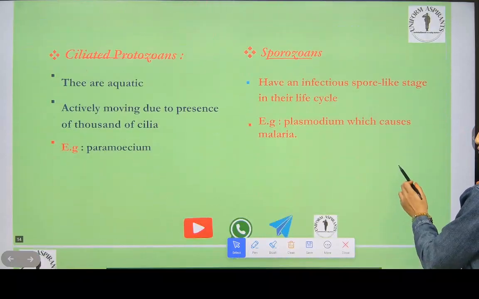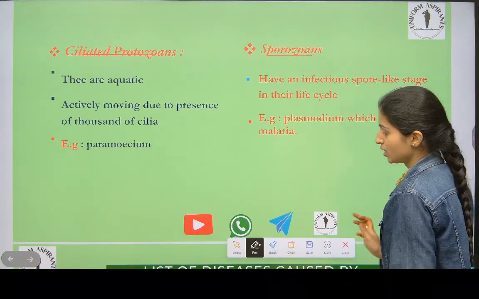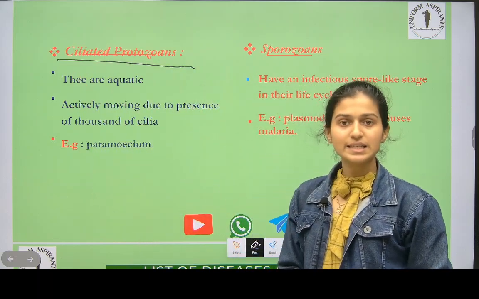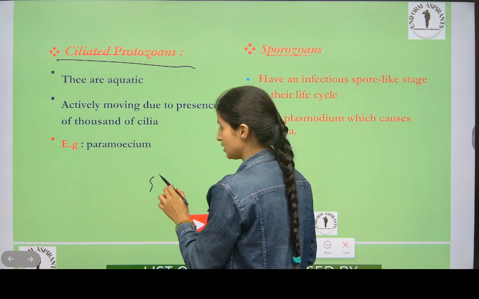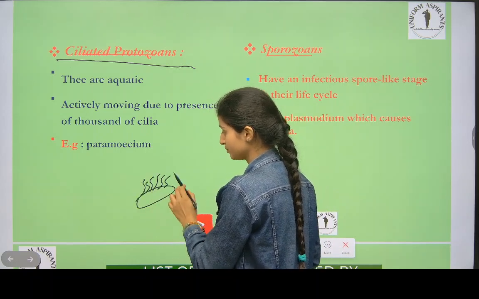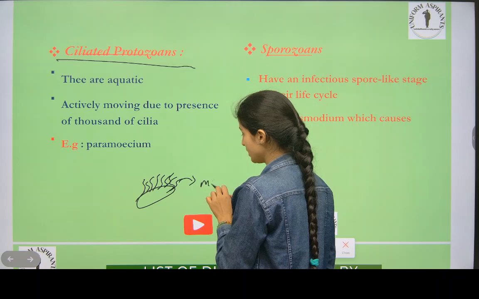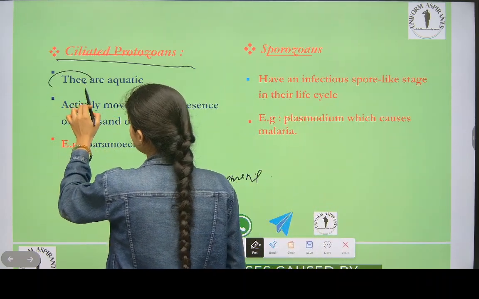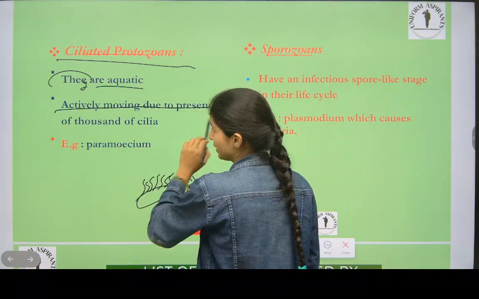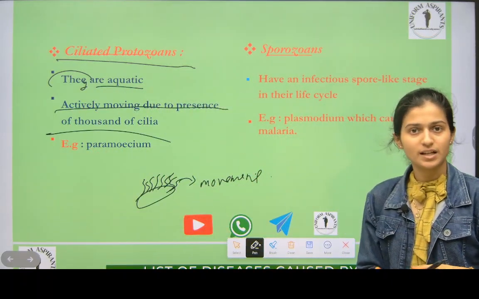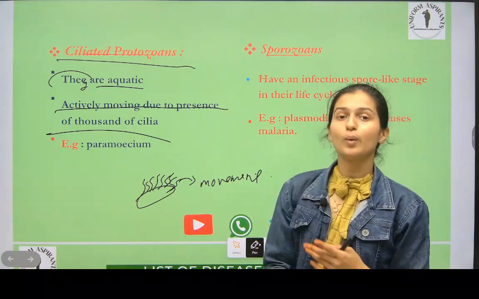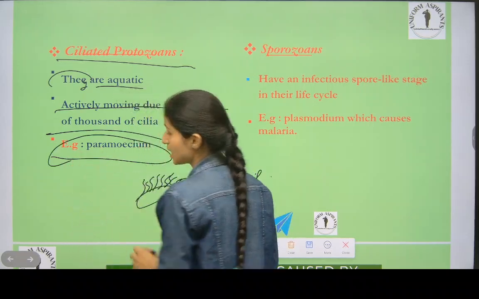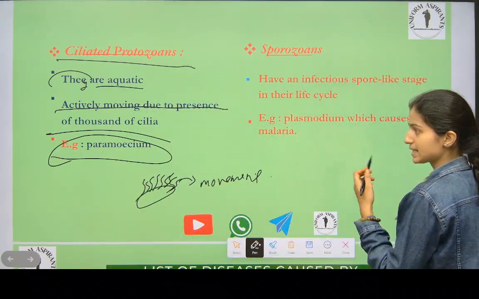Now there are two more types. What are the two more types? Ciliated protozoa. So what are ciliated protozoa? We know cilia means hairy-like structure. These are cilia. This also helps in motility, movement. They are aquatic, actively moving due to the presence of thousands of cilia. That's why they can actively move. And they are aquatic, found in ocean water. Example, paramecium.